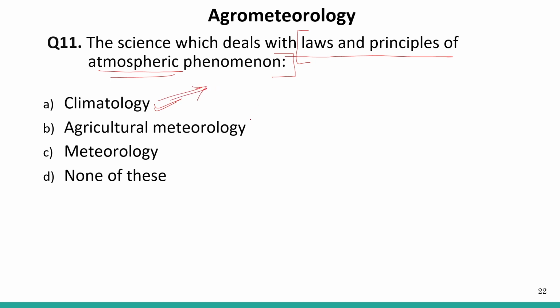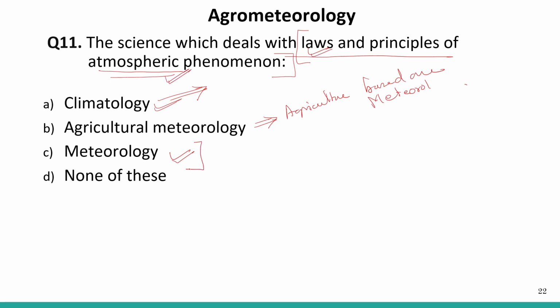And agricultural meteorology, it talks about agriculture based on meteorology, right? And meteorology is the laws and principles of the atmospheric phenomena.